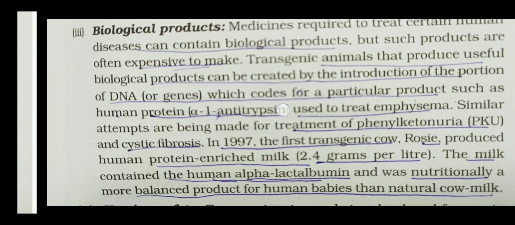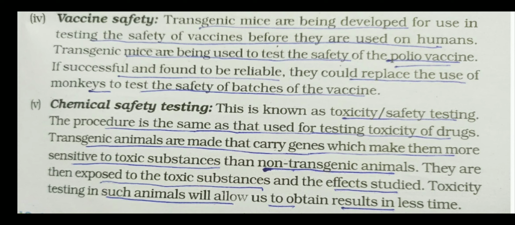Third important part of the application of biotechnology is transgenic animals are used for vaccine safety. Students, vaccines, what happens when we prepare the vaccine against any disease? It may be polio, it may be for tuberculosis, and now we are producing the vaccine for the coronavirus.